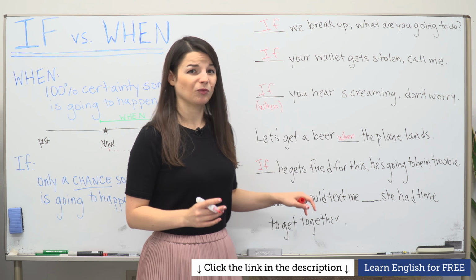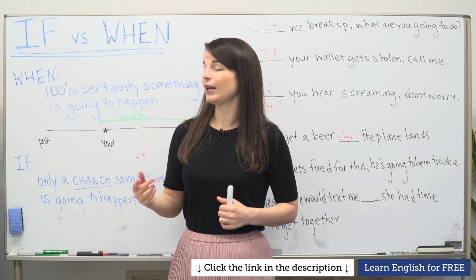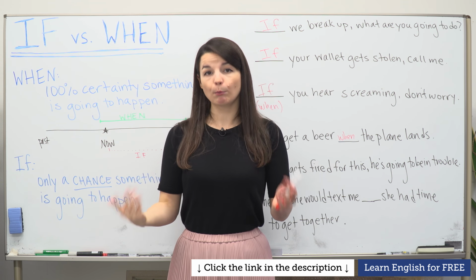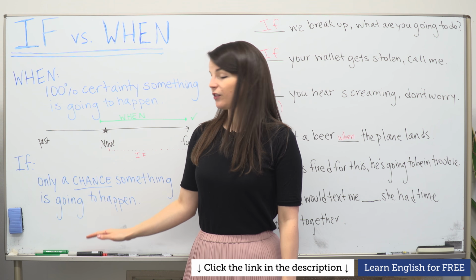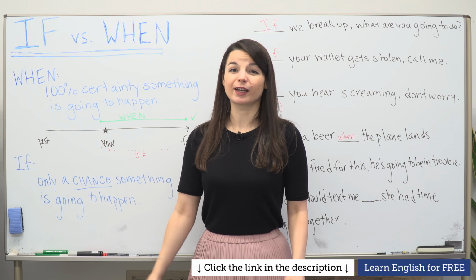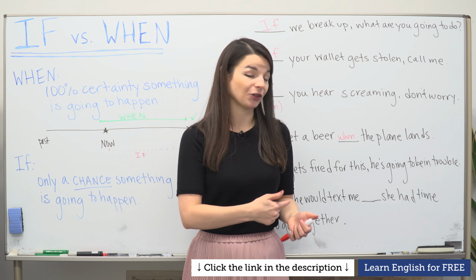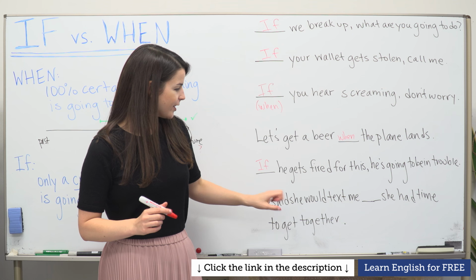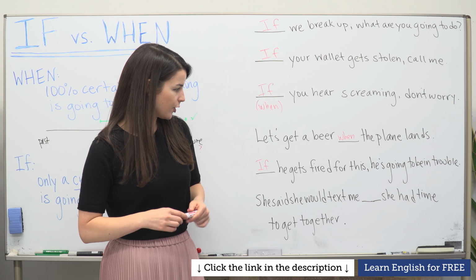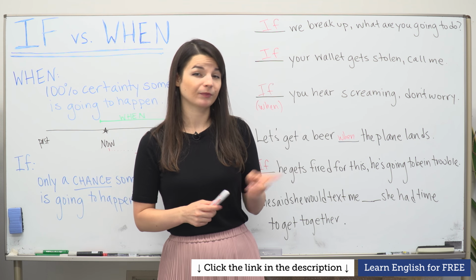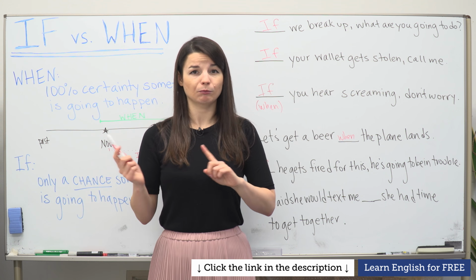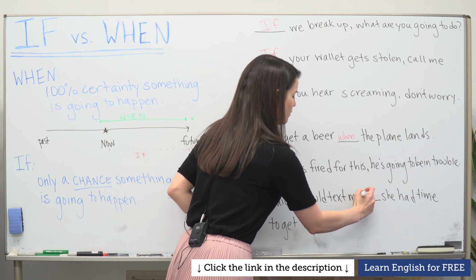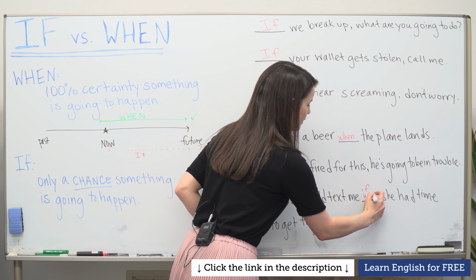Of course, if the speaker somehow knows information, they could use the word when in this case, but it's probably better to use if to show there's only a chance that this person could get fired for this situation. Okay, let's look at one more. She said she would text me when or if she had time to get together. This is a situation where both if and when are possible. So we can use if and we can use when here.